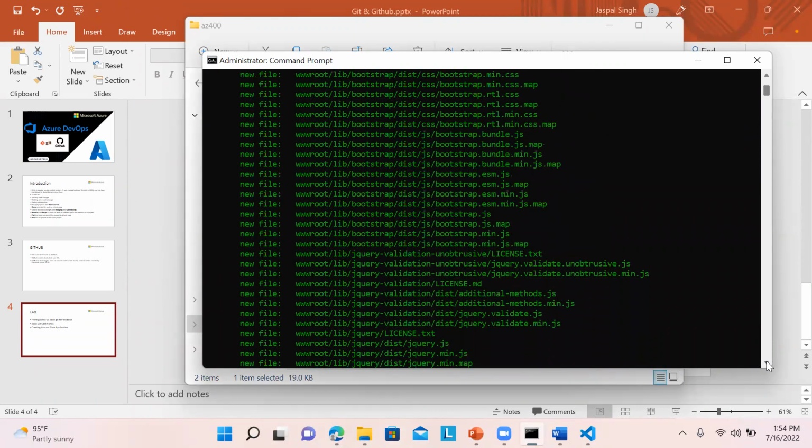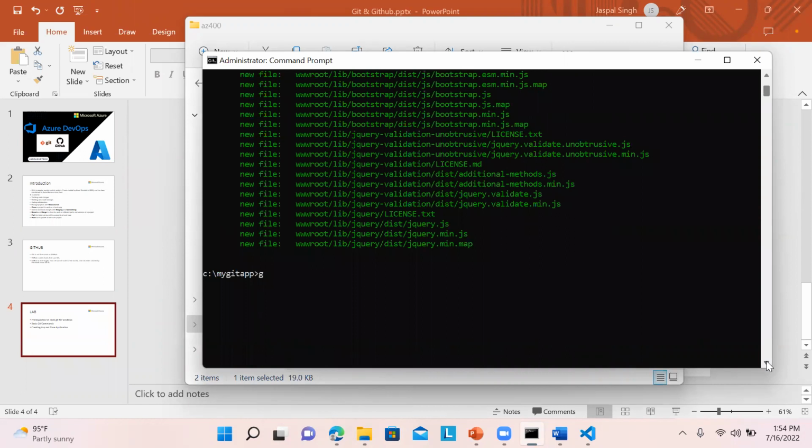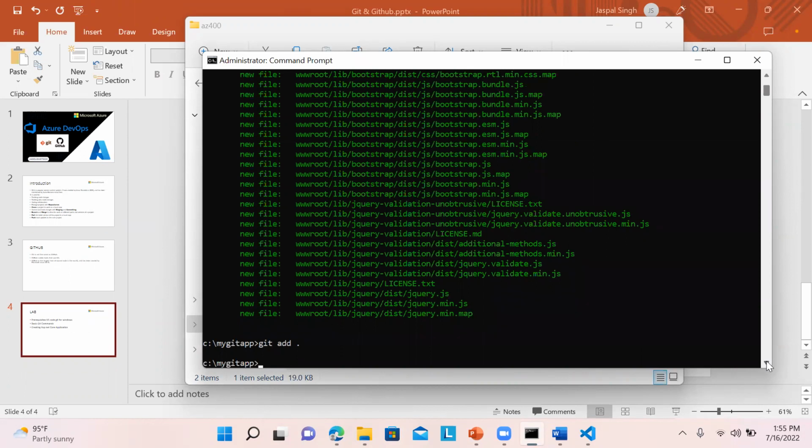So we will just add it over here. Git add dot. Then git commit -m, the message that we want to type: first commit.